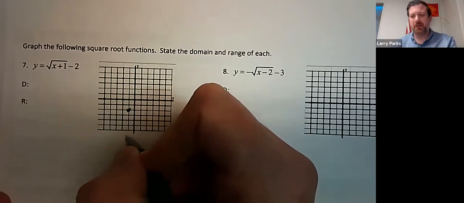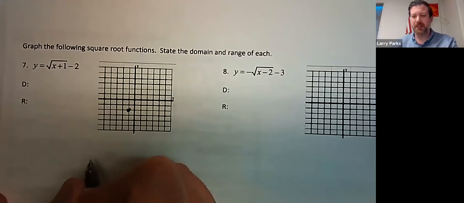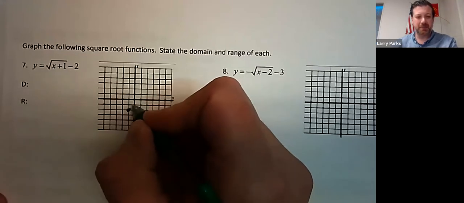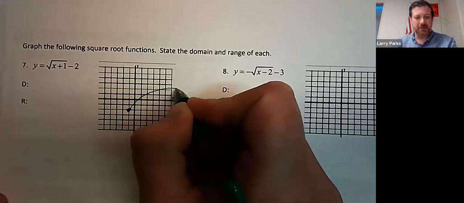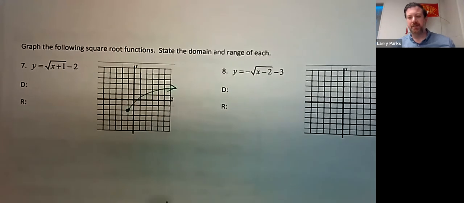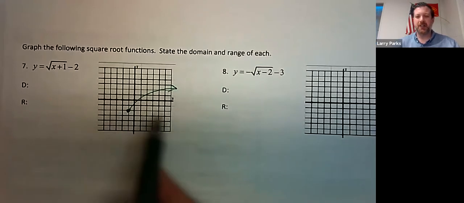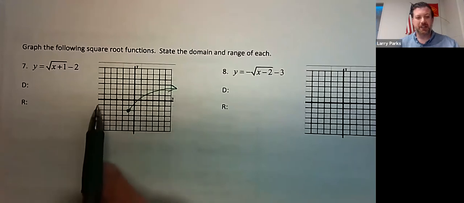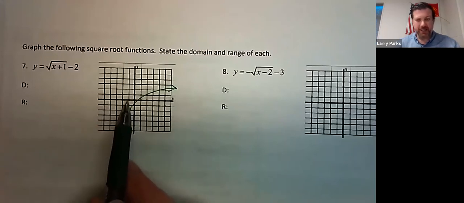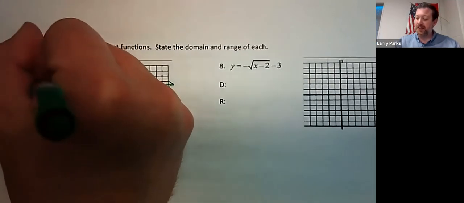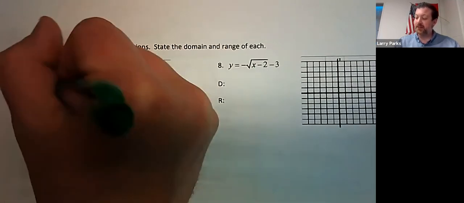And again, this is going to be a rough sketch, but you could go to Desmos to get the more exact. So this is positive. It's going to go up, something like that. And so when I talk about the domain and range, left to right, the smallest this could be is -1. The biggest it could be is anything. So it starts at -1 and goes forever. So domain, I'm going to say x is bigger than or equal to -1.